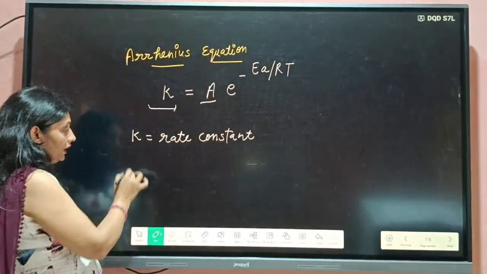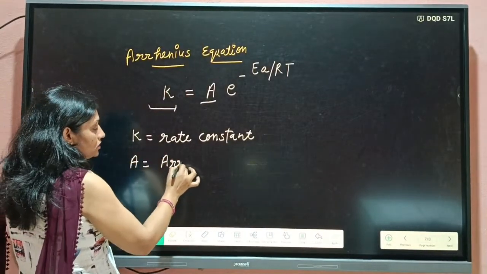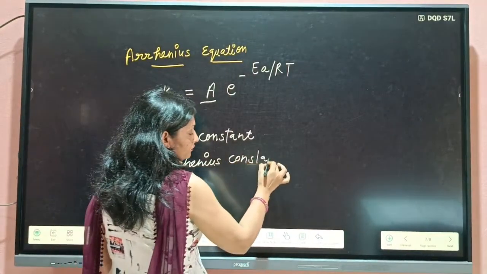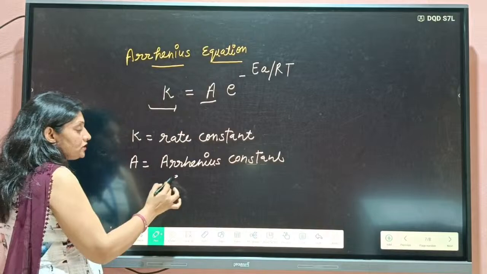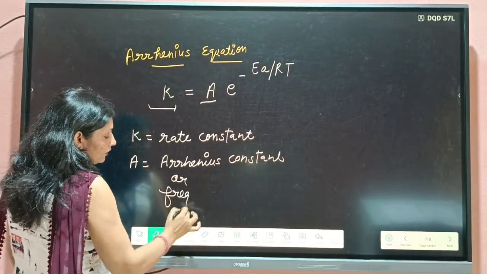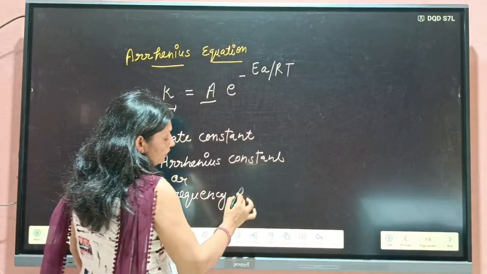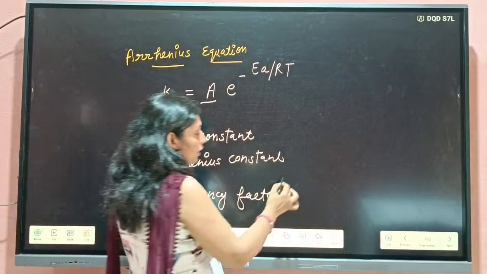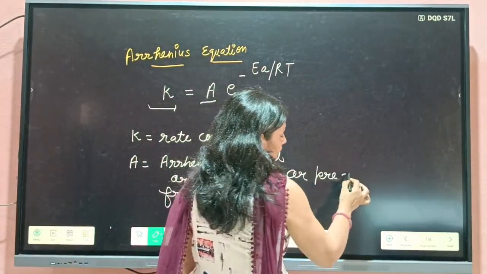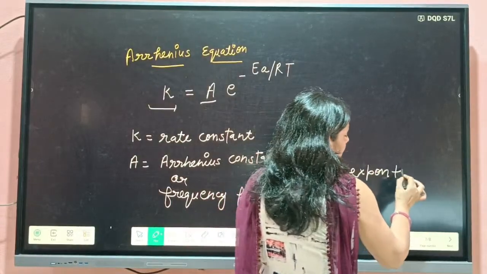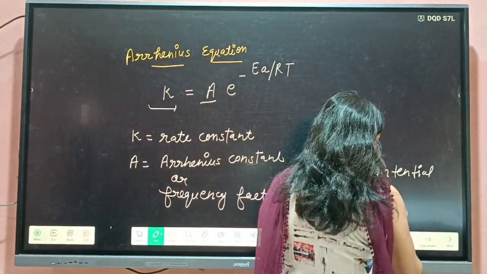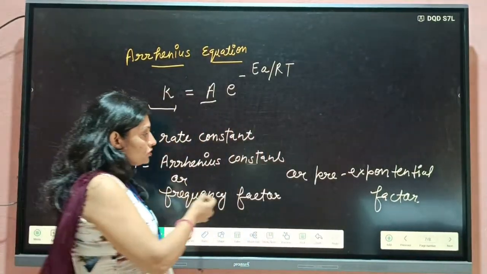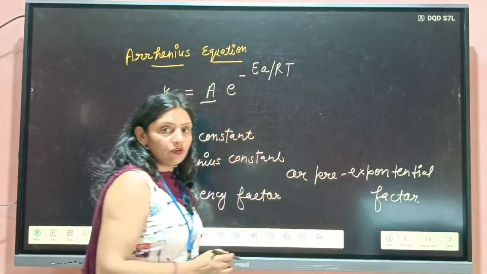A is the Arrhenius constant. It is also known as the frequency factor, and students, it is also known as the pre-exponential factor. Keep in mind all three names because it is most important from the exam point of view.